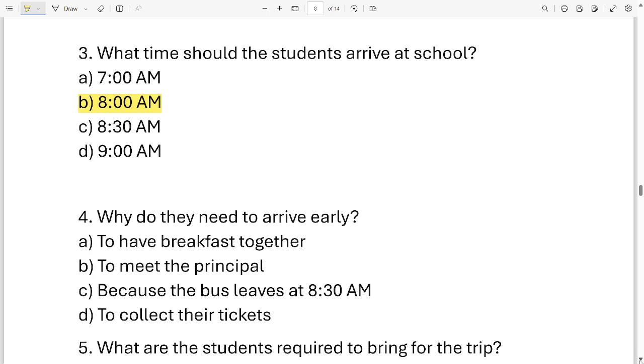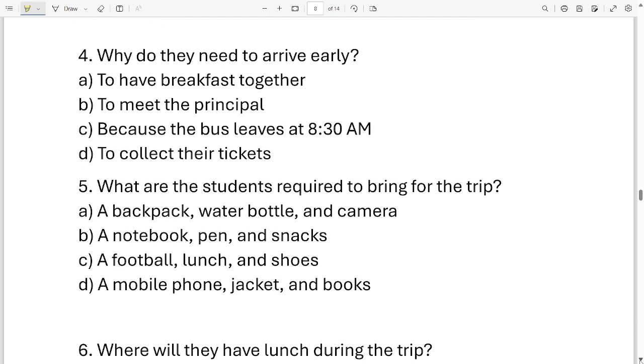Next question. Why do they need to arrive early? Options are to have breakfast together, next to meet the principal, next because the bus leaves at 8:30 a.m. and the last option to collect their tickets. These are the four options. Which among them is correct? It is option B, because the bus leaves at 8:30 a.m.